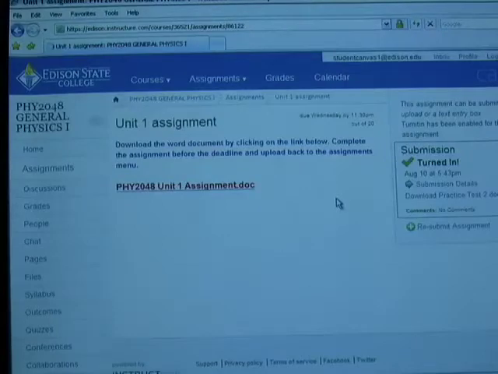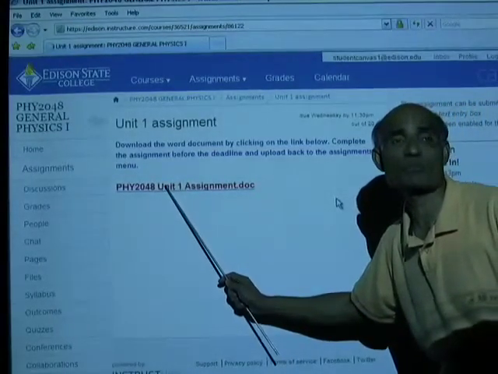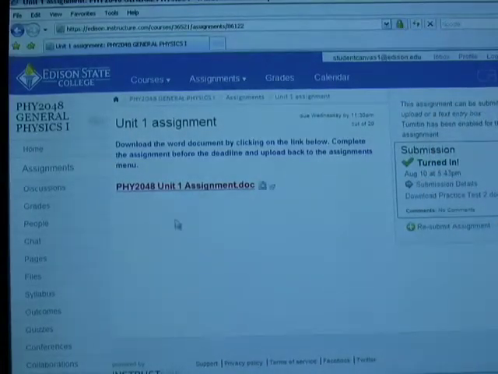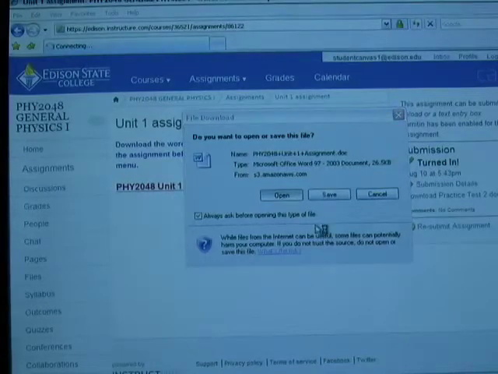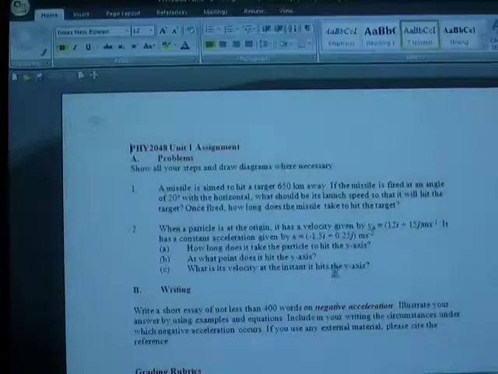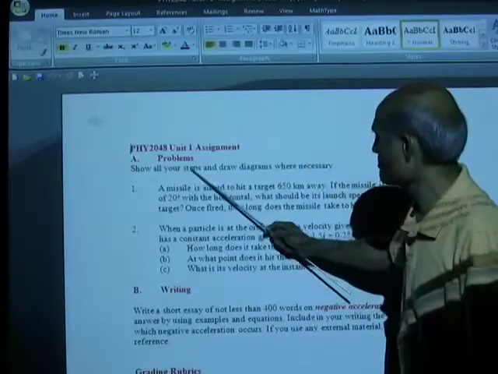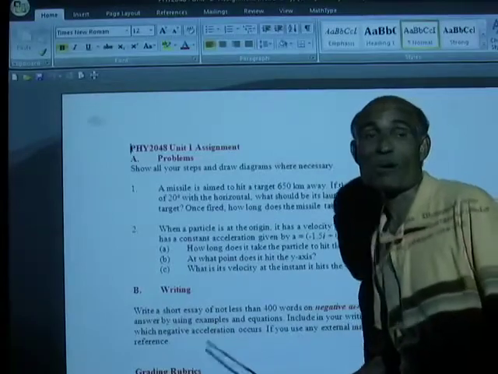and it takes you to this page where you can download this. This is a Word document, so click on it and download that Word file. Let's download the Word file. Open it. Now, the assignments are not too long. You have a problem solving. There are 2 problems, and there is a writing part.